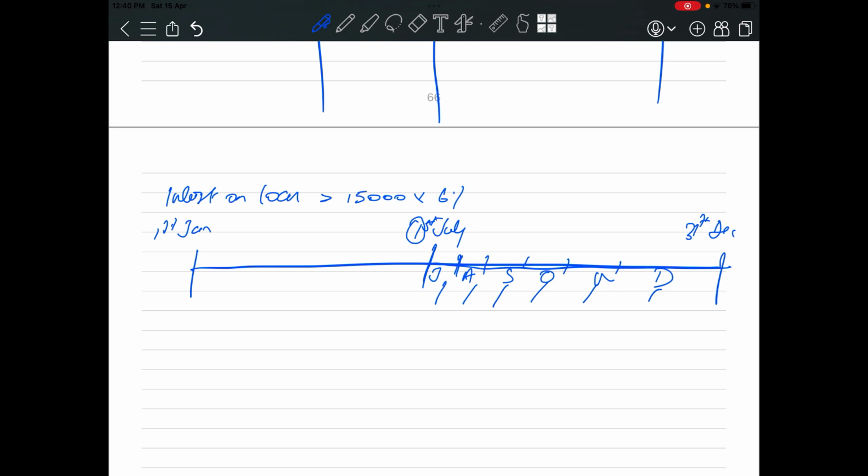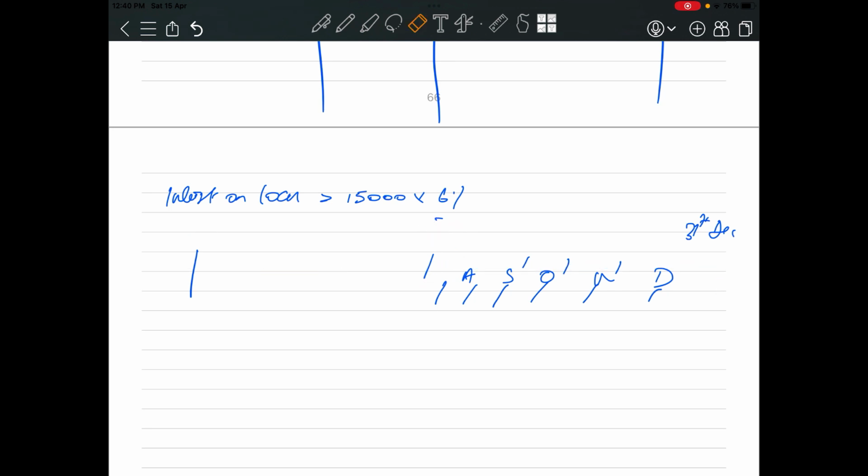So 1 month, 2, 3, 4, 5, 6. So interest will be calculated for how many months? For 6 months. Now see, 15,000 is the amount of the loan, 15,000 into 6% is the rate, because the partnership deed is silent, and interest is to be calculated for 6 months, divided by 12.